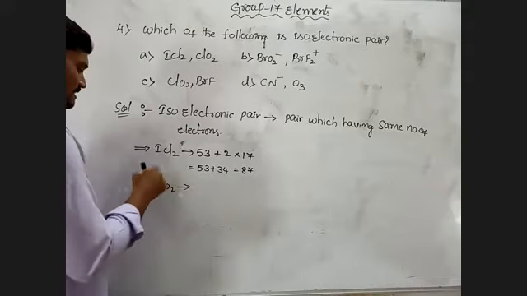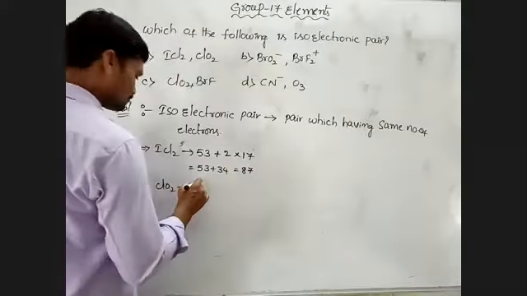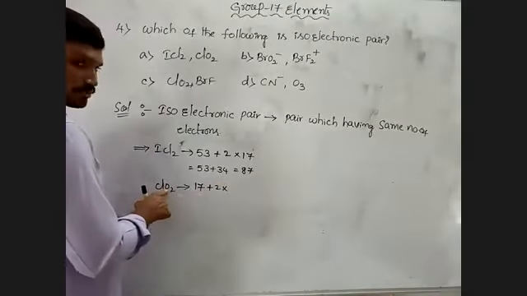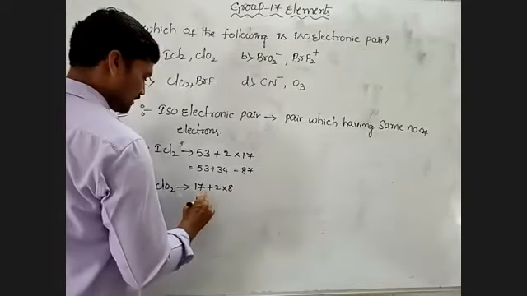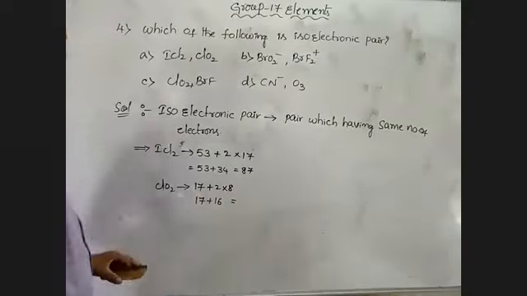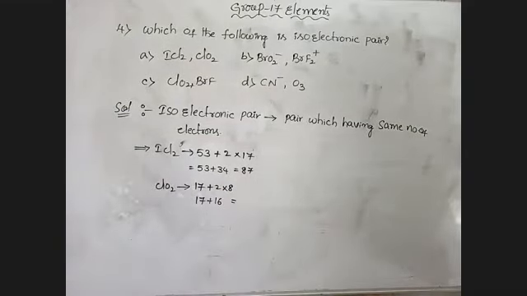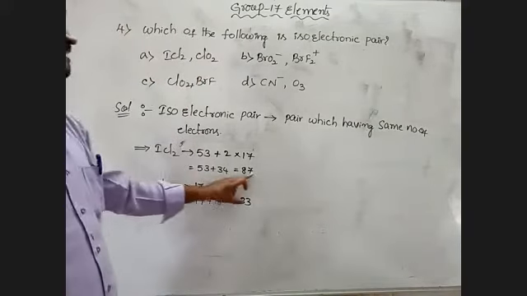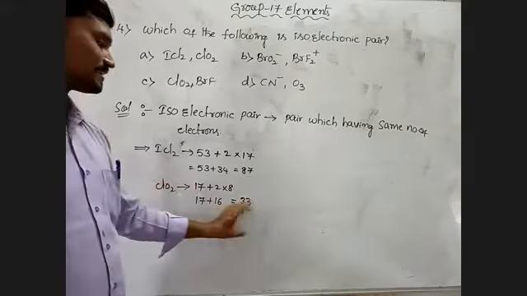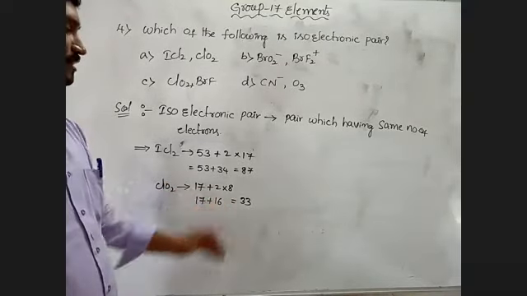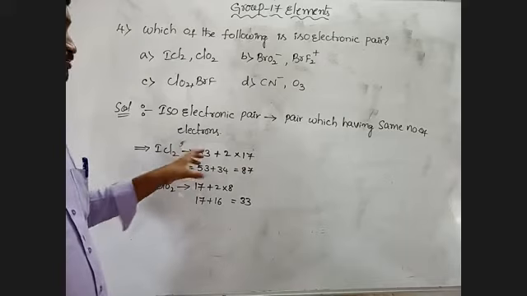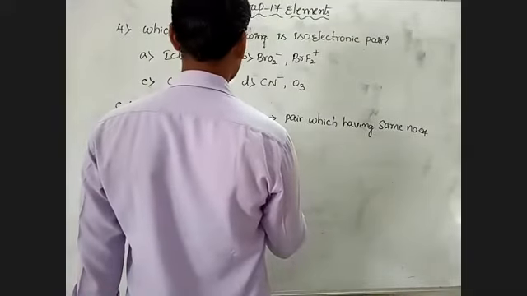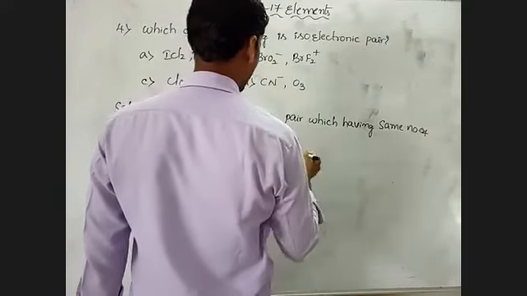Next you take ClO2. In ClO2, the atomic number is 17, so it contains 17 electrons, and 2 into oxygen atomic number 8, so 17 plus 16, that is 33. So ICl2 contains 87 electrons and ClO2 has 33 electrons. These are not equal, these are not the same, so it is not an isoelectronic species. Okay, let us take another page: BrO2 minus and BrF2 plus.